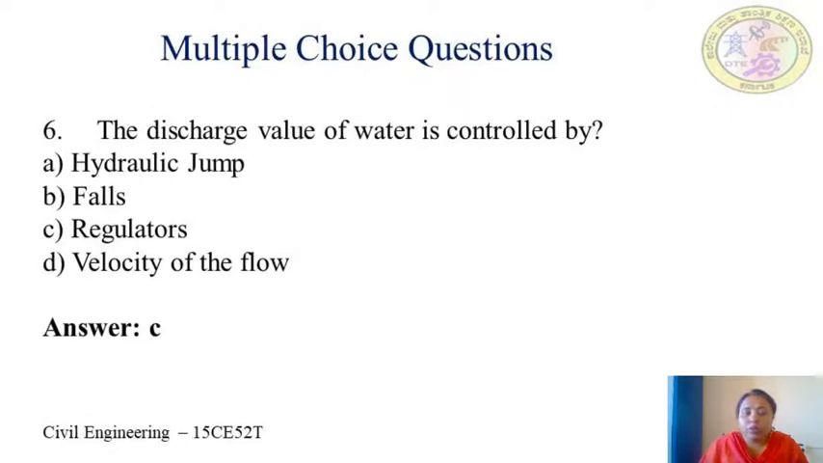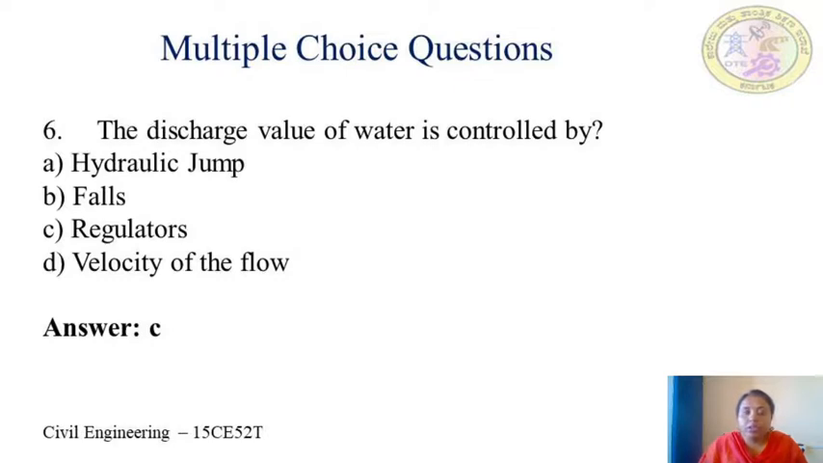And coming to the sixth question, the discharge value of water is controlled by, the options are A, hydraulic jump, B, falls, C, regulators, D, velocity of the flow. The answer is C, regulators. The discharge value of water has to be adjusted to any value necessary to distribute the water effectively. This is done with the help of regulators. So with this, we come to the end of today's session.